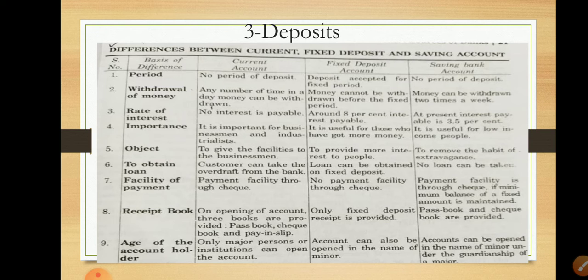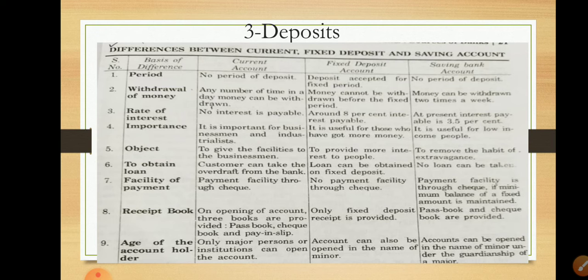Fourth, importance. The current account is important for businessmen and industries. It is opened only for a businessman or industrialist. The fixed deposit account is useful for those who have more money. If any person has some extra amount which they cannot keep in their house, they can easily deposit it for a fixed period in a fixed deposit account.